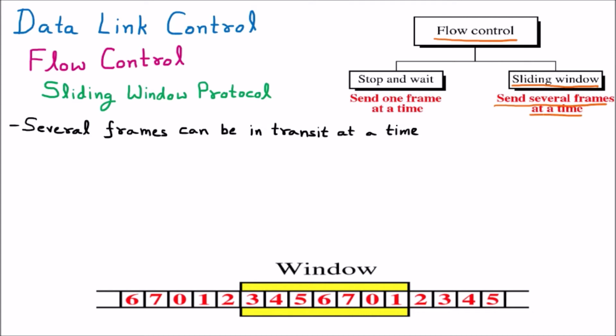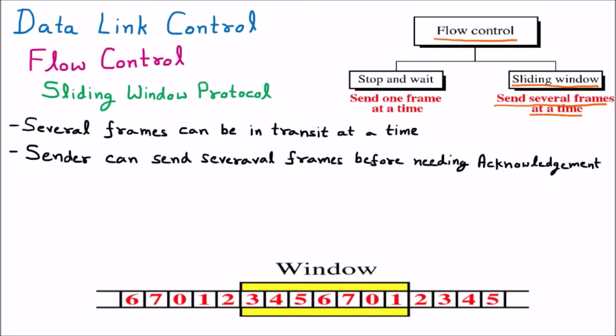In the sliding window protocol, the sender can send several frames before needing an acknowledgement. If the sender sends one frame, afterward he does not wait for the acknowledgement to come. He just sends more packets. The acknowledgement will come later on; that is not a problem. But with the stop and wait protocol, we send one packet, afterward we wait for the acknowledgement, then send the next packet. So that is the difference between stop and wait and sliding window.